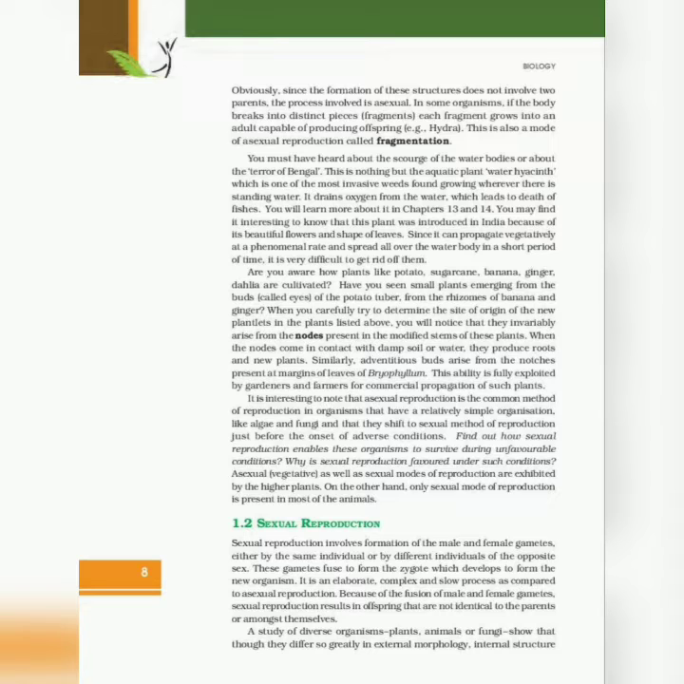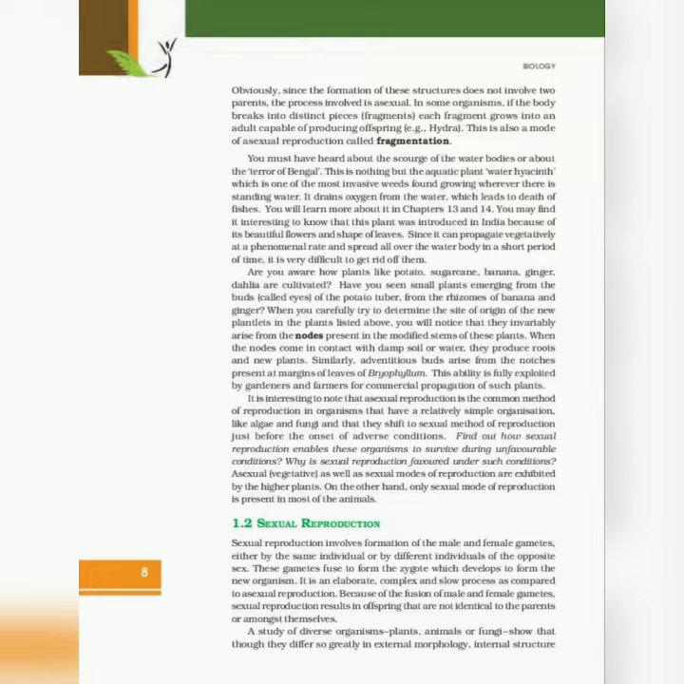Asexual vegetative as well as sexual modes of reproduction are exhibited by the higher plants. On the other hand, only the sexual mode of reproduction is present in most of the animals. Sexual reproduction. Sexual reproduction involves formation of the male and female gametes either by the same individual or by different individuals of the opposite sex. These gametes fuse to form the zygote, which develops to form the new organism.